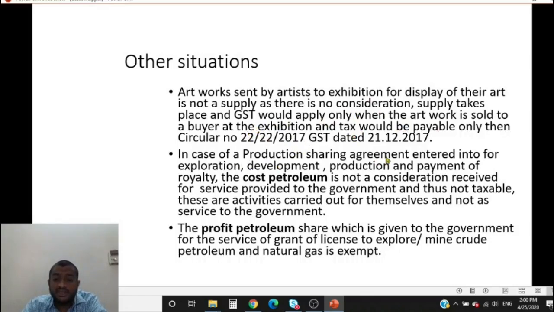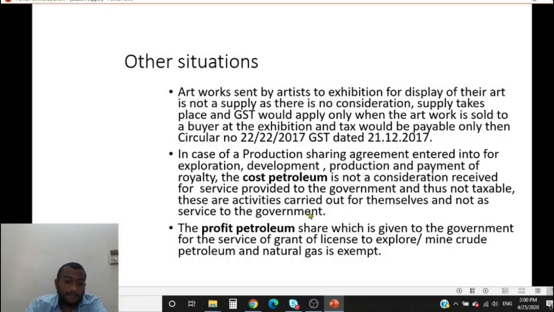In case of a production sharing agreement entered into for exploration, development, production and payment of royalty, the cost petroleum is not consideration received for service provided to the government and is not taxable. These are activities carried out for themselves and not as service to the government.